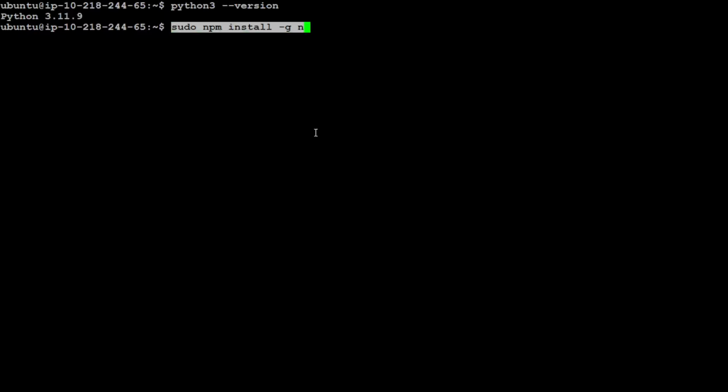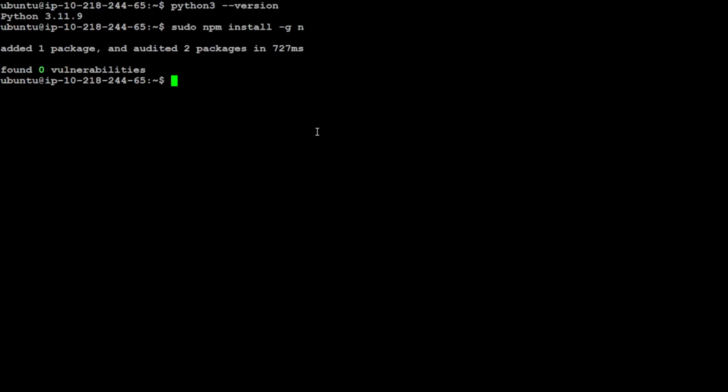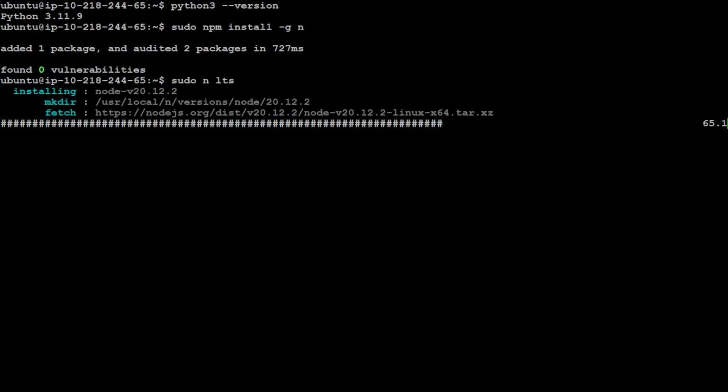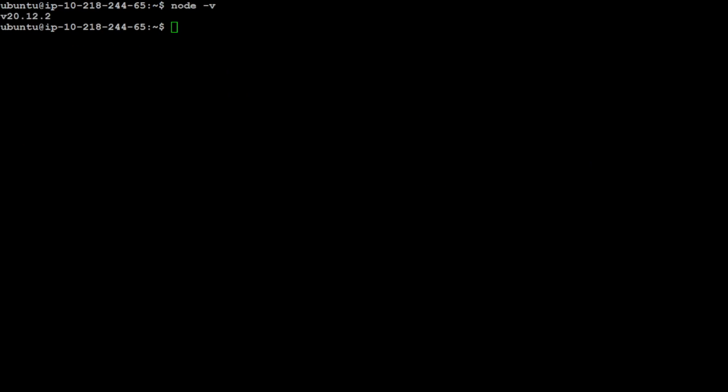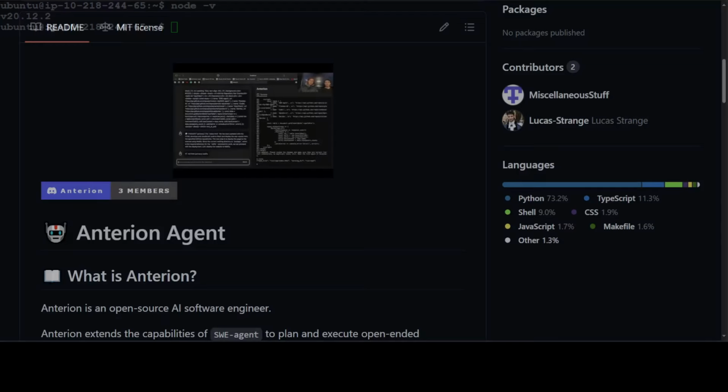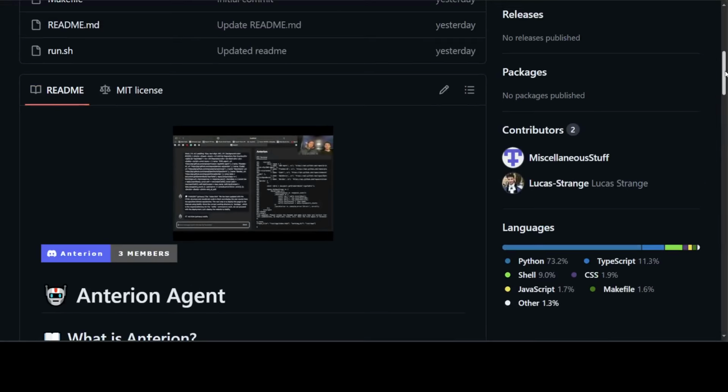Let's also update Node. So let's install n, which is going to upgrade our system quite easily. And then simply do n lts, which is going to install the latest one. Let's wait for it to finish. It's done. And you can see that now we are using the upgraded version of Node. So Python and Node both are upgraded. Docker and Conda are already there. Both things are done.